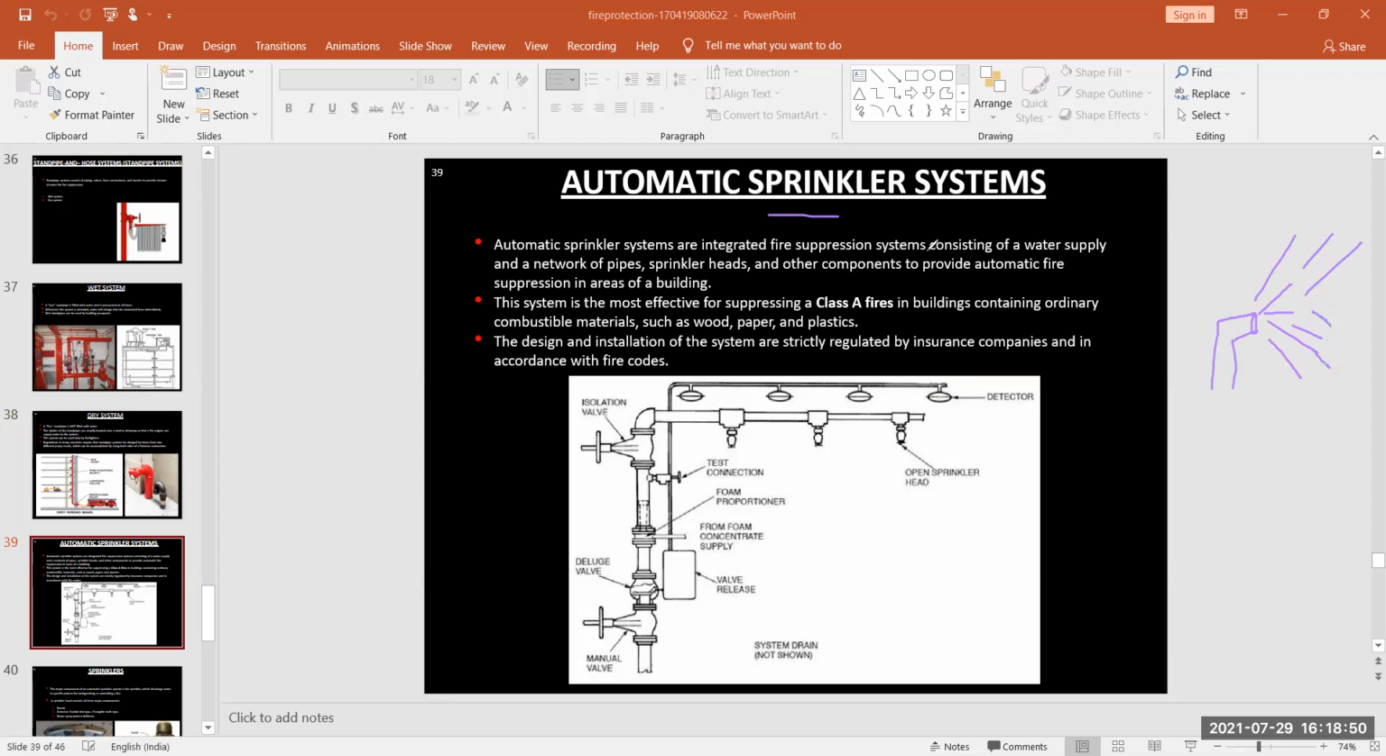Automatic sprinkler systems are integrated fire suppression systems consisting of a water supply and a network of pipes, sprinkler heads, and other components to provide automatic fire suppression in areas of a building. This system is the most effective for suppressing a class A fire in buildings containing ordinary combustible materials such as wood, paper and plastic. The design and installation of the systems are strictly regulated by insurance companies and in accordance with the fire codes.